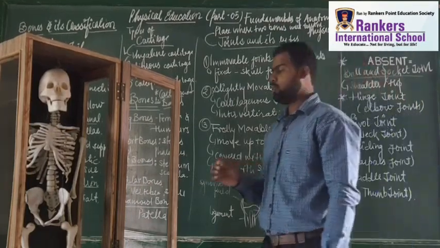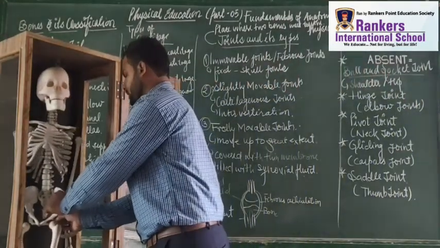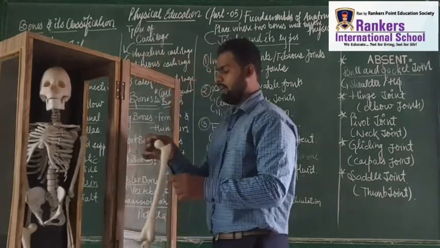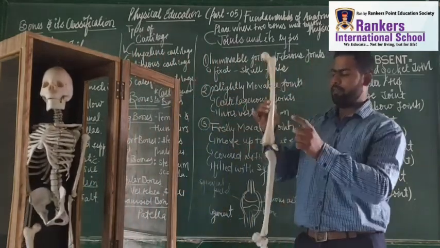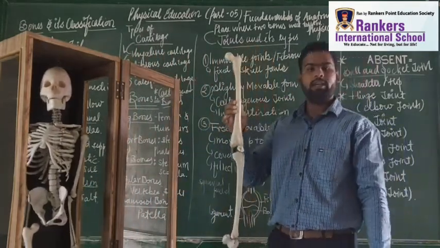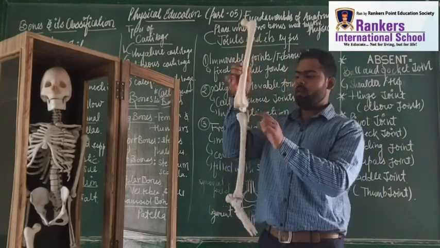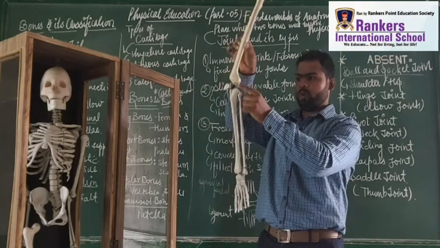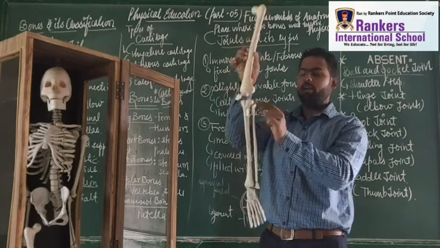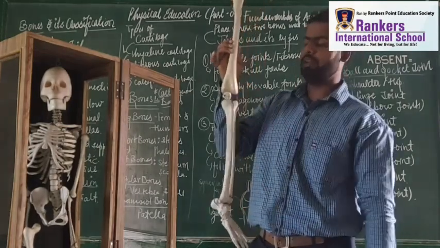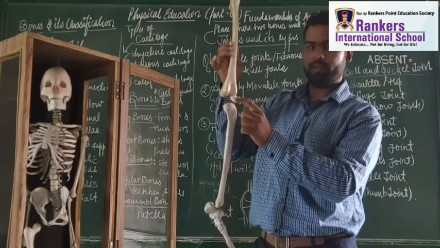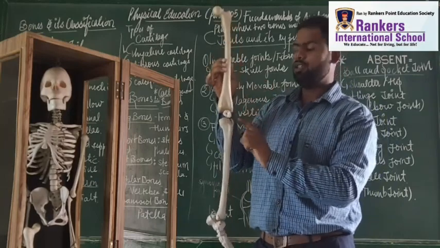Now, students, you many times heard about this. This is the femur joint, and this is the knee joint. In between these two, we have synovial fluid. Which joint is it? It is a knee joint.